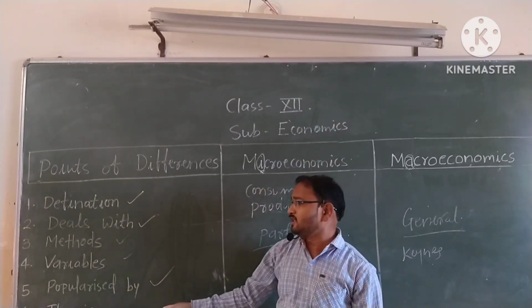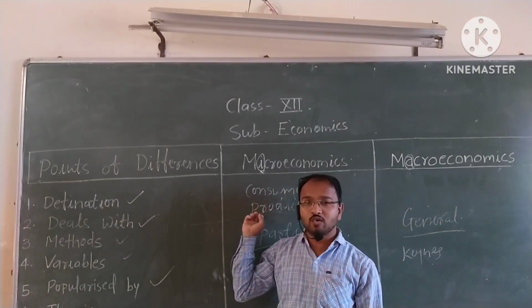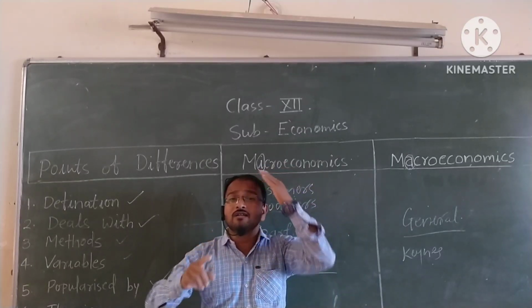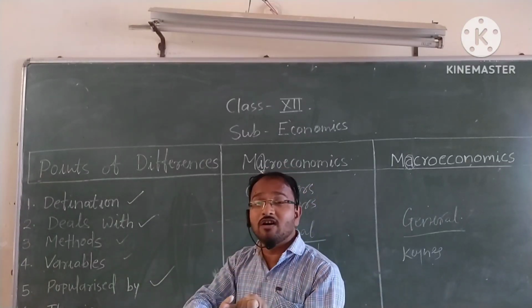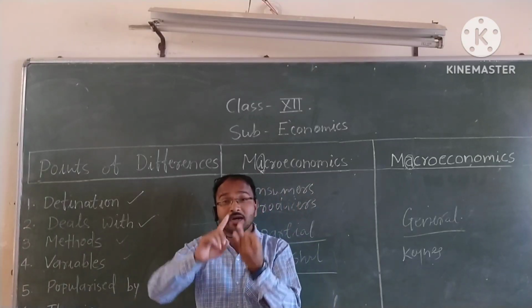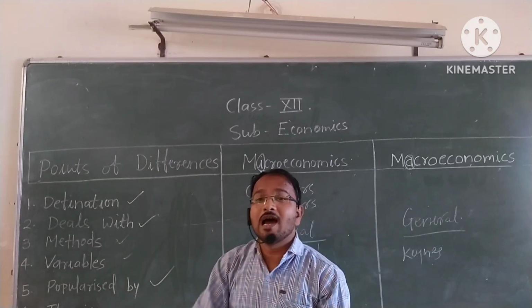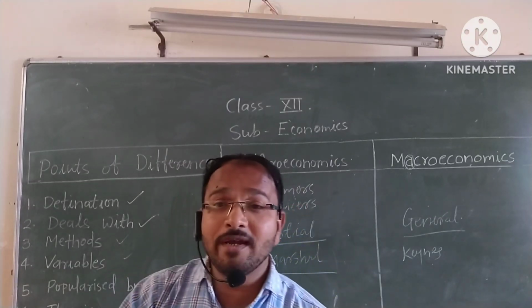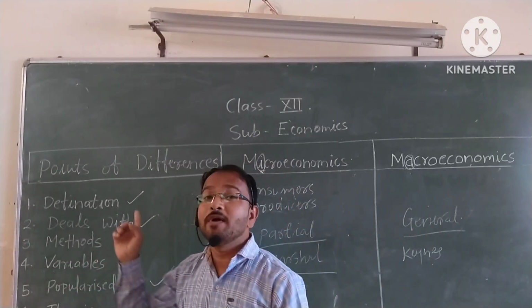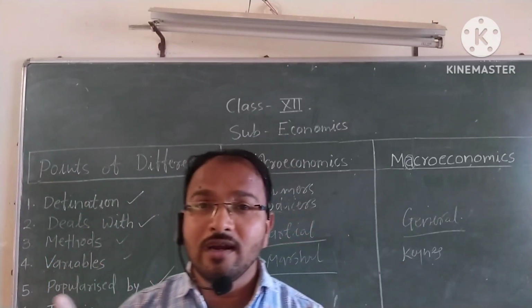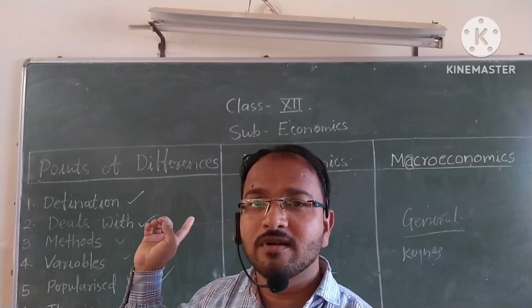All these theories we learn in microeconomics. But in macroeconomics we will learn the theory of national income, the theory of money, the theory of general price level, the theory of employment, and the theory of international trade. All these theories we will learn in this chapter.